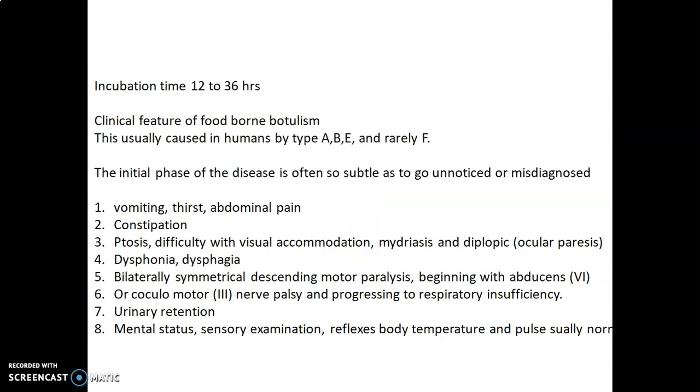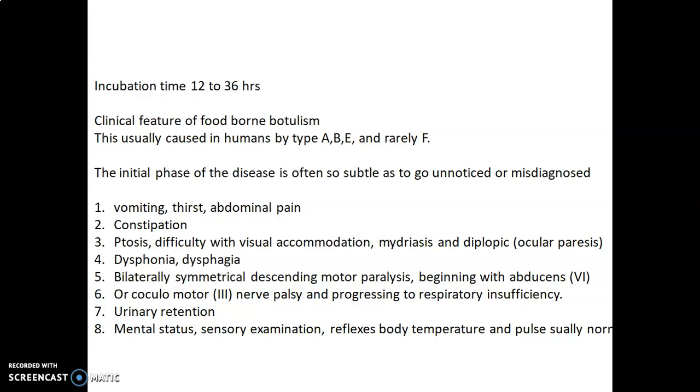Now coming to the incubation time, it is 12 to 36 hours. Coming to the clinical features of foodborne botulism, it is usually caused in humans by various types, like type A, B, E and very rarely F. The initial phase of the disease is often so subtle as to go unnoticed, and sometimes misdiagnosis can be observed in the initial phase, because it is difficult to identify.